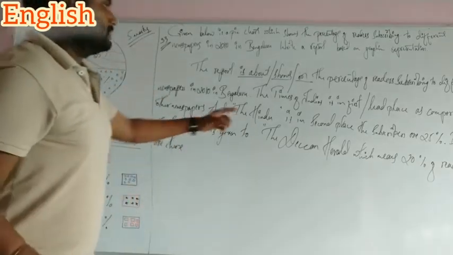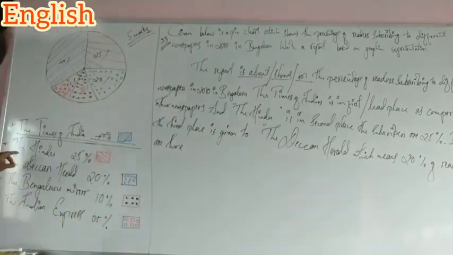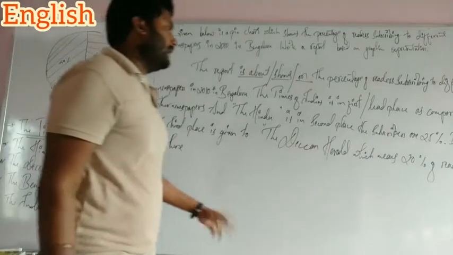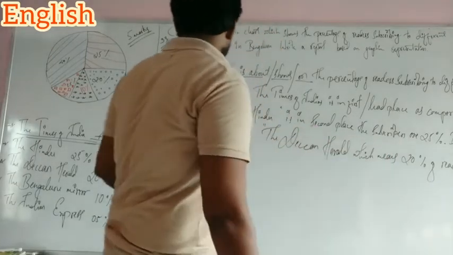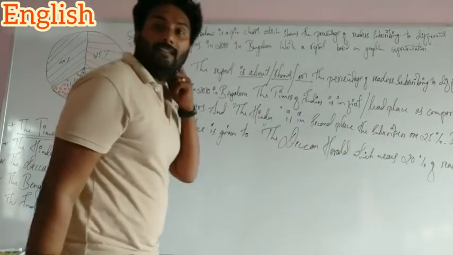See, second place it's the Hindu, and the third place it is Deccan Herald. See, the Deccan Herald, which means 20% readers are there, which is given third place.